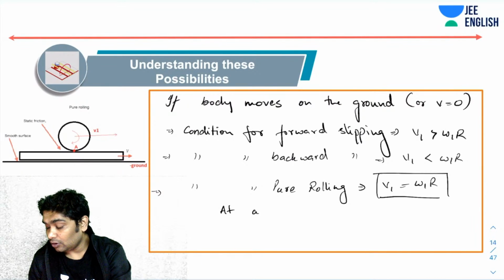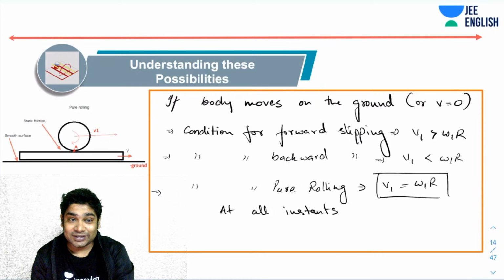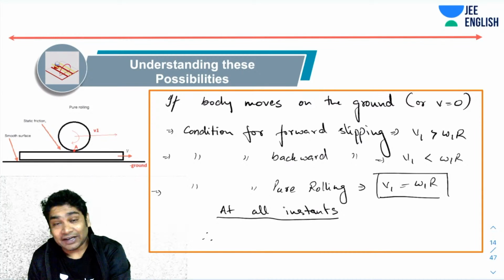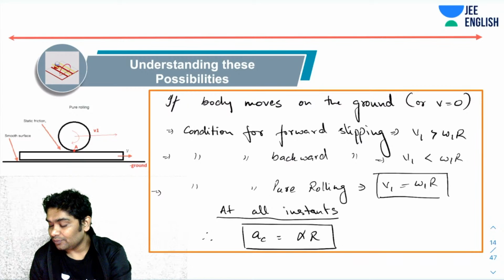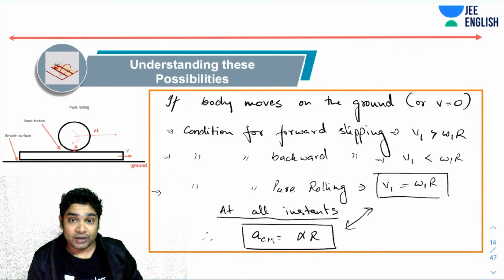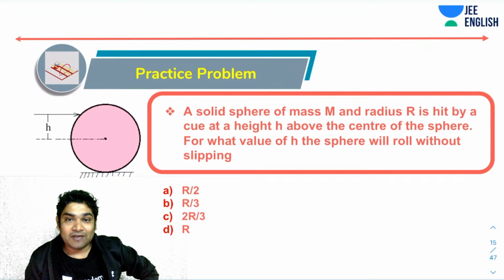Now, since this is true at all instants, if I differentiate this, ACM would also be equal to alpha R. This will also be true. So these are the two things that will always be true in case of pure rolling. Now let's move forward and try one question.